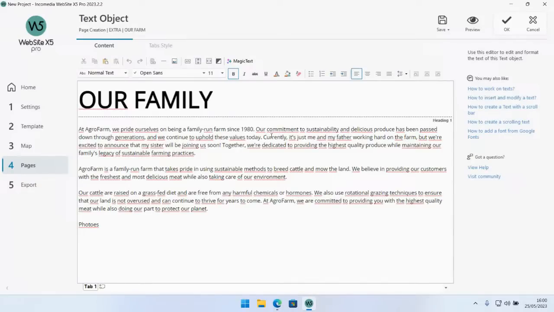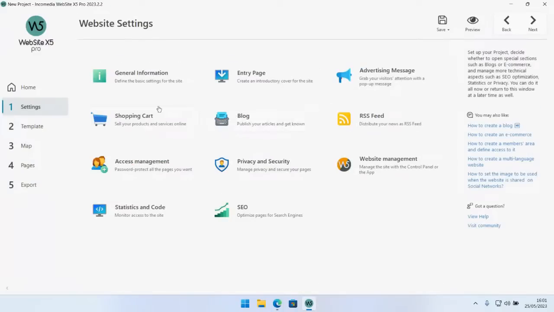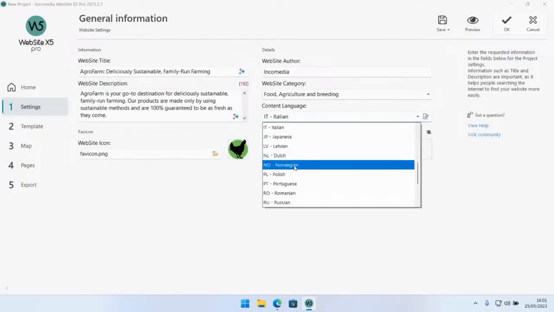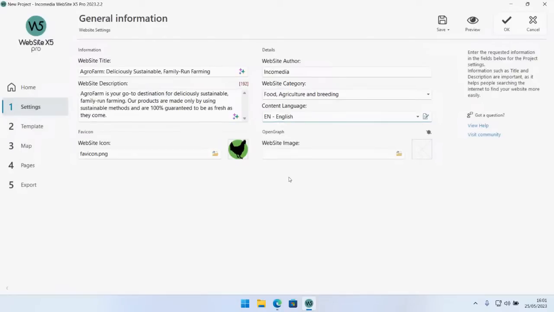So let's say maybe you are working on a project which has more than one language. In this case, keep in mind that you always need to go back to step one and change the current language for the project when you want to correct a certain language, and then you need to switch it back to correct another language, because this system is only going to be working on a single language at a time. So let's switch it back to English just for a moment, because I want to show you how it works. So let's go back there.